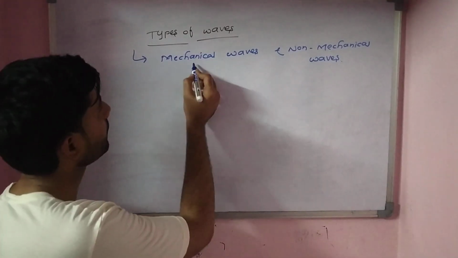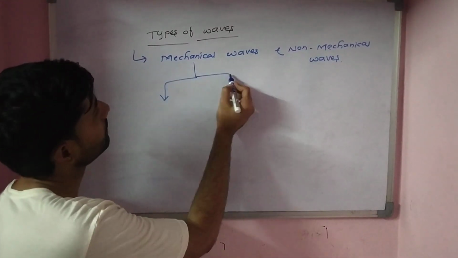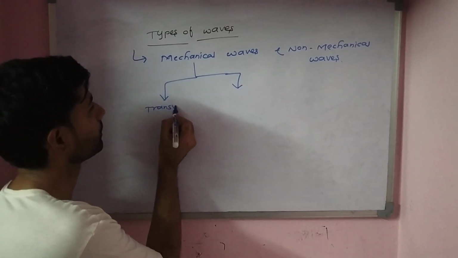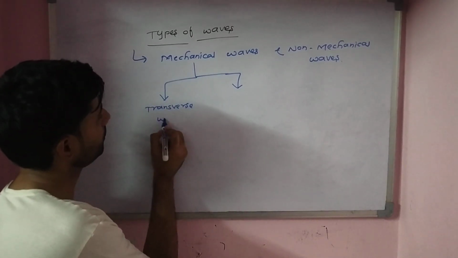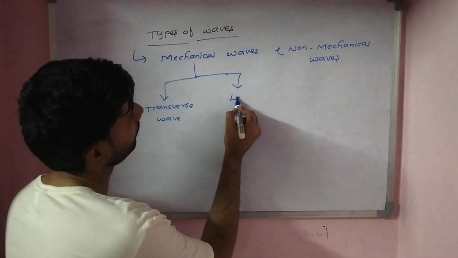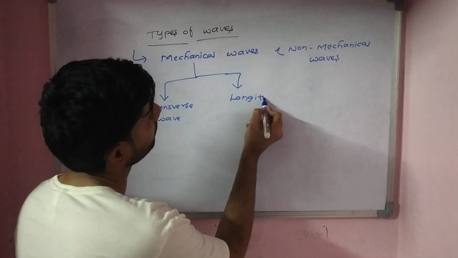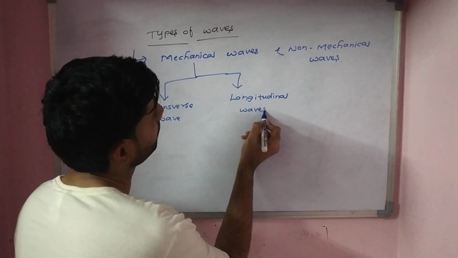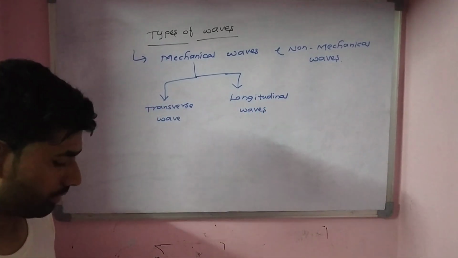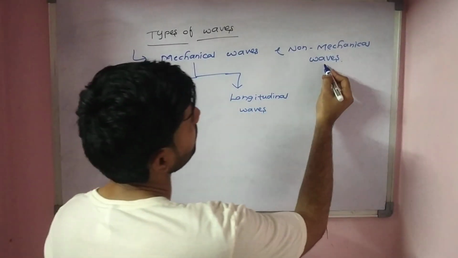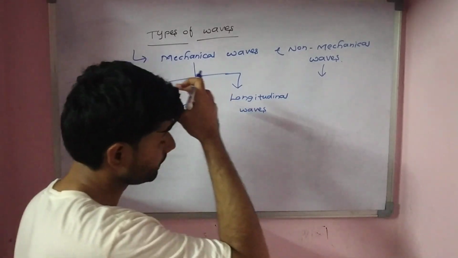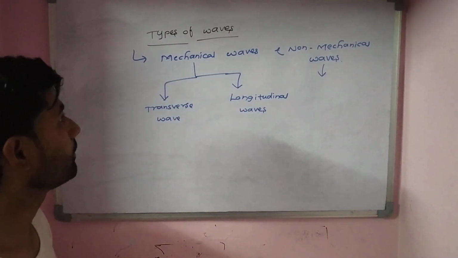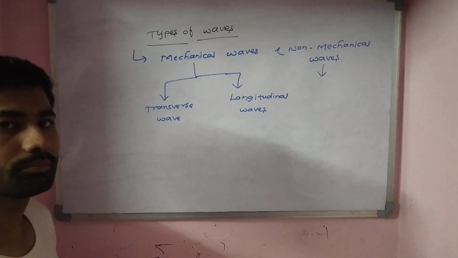And mechanical waves can be categorized into two parts, that is transverse waves and longitudinal waves. Okay. And non-mechanical waves, we will see about this particular thing. Firstly, what are the mechanical waves? Mechanical waves require a certain medium to propagate.